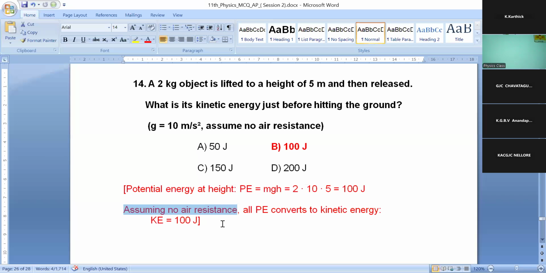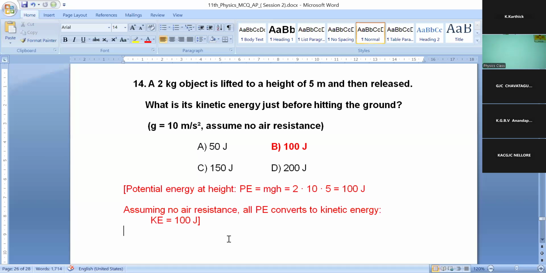Assuming no air resistance, in this conserved mechanical system the mechanical energy is conserved. Already we saw that in the animation in that class, in the collision conservation of mechanical energy topic. So all the potential energy converts into kinetic energy. So kinetic energy is 100 joule, because the potential energy of 100 joule is converted into kinetic energy.